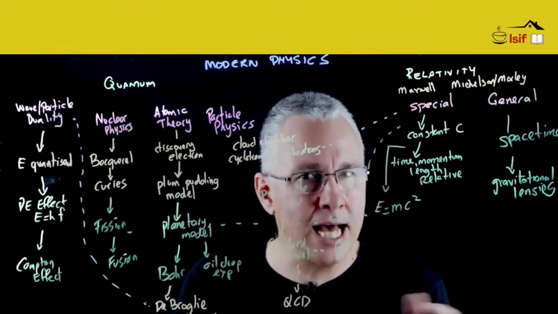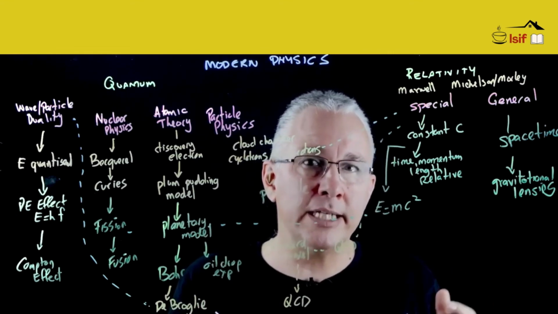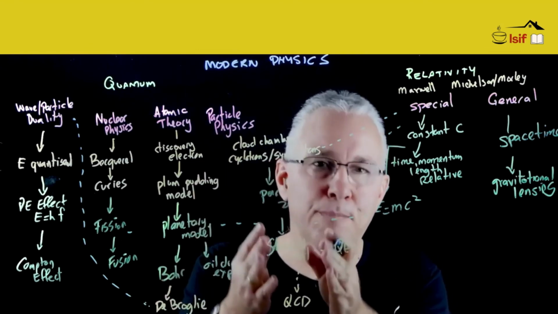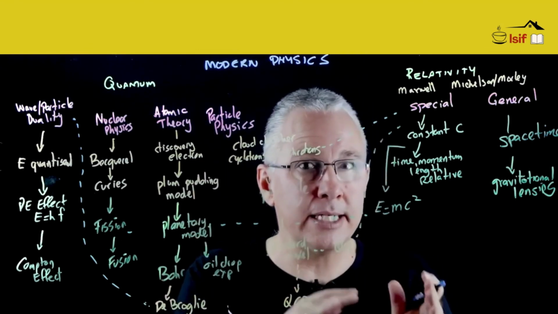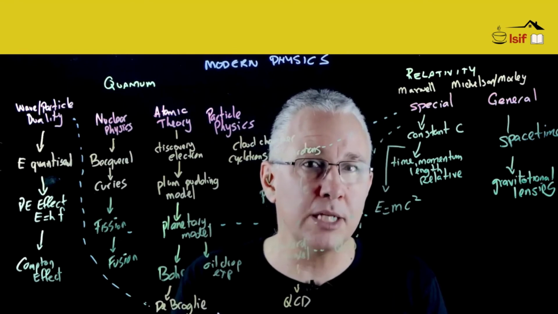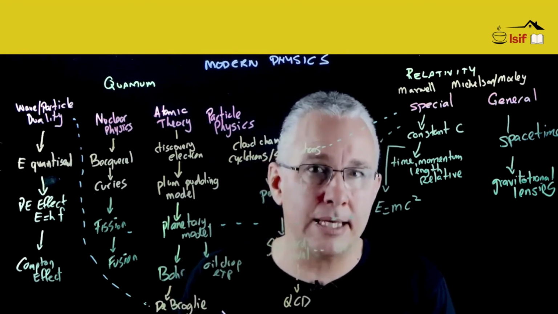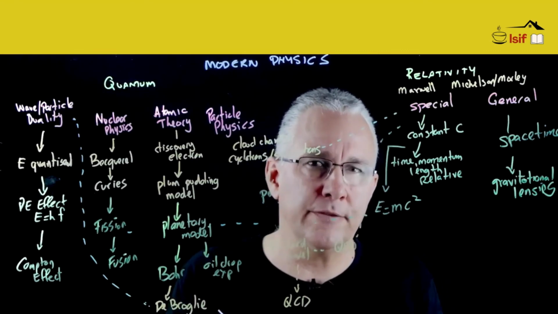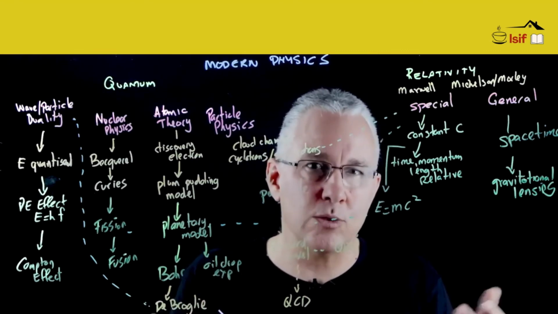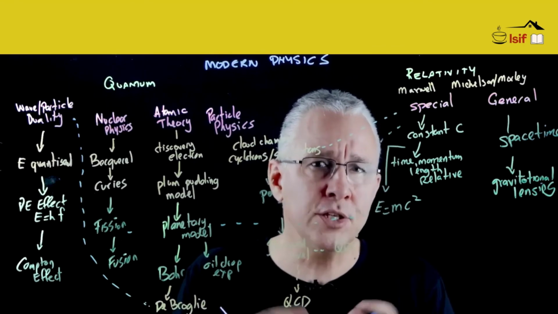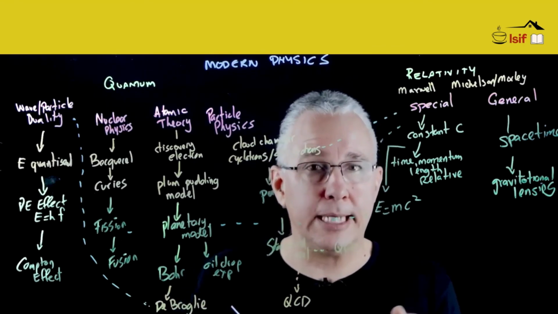And then we have the idea of antimatter. Particle physics shows us that antimatter exists, and our understanding of cosmology is that there should have been roughly equal amounts of matter versus antimatter in the early part of our universe, but it doesn't exist. Where has all the antimatter gone? So there are still many questions that need to be answered.